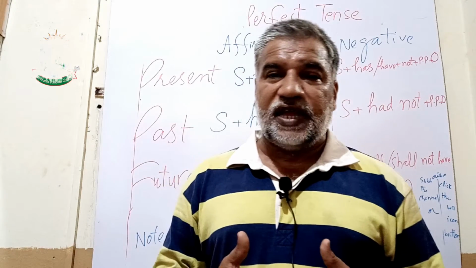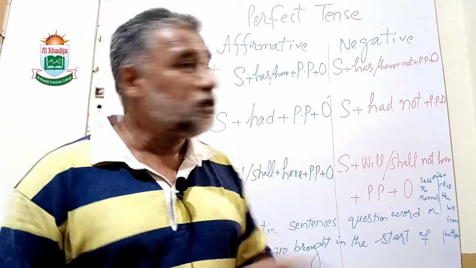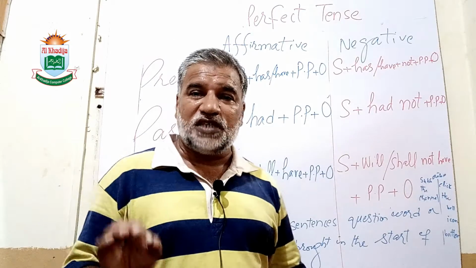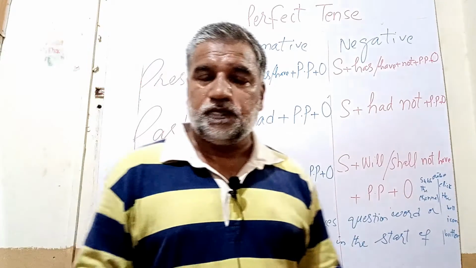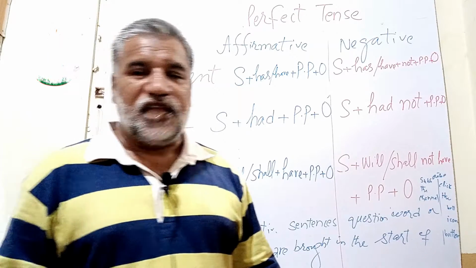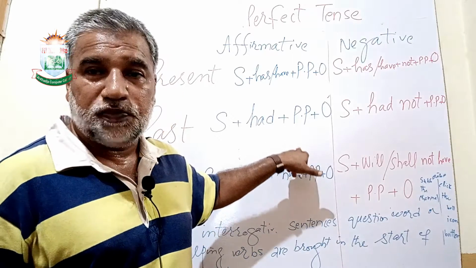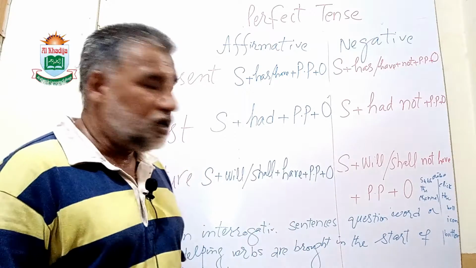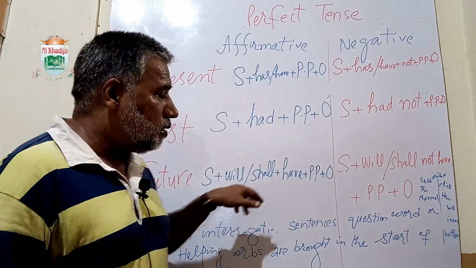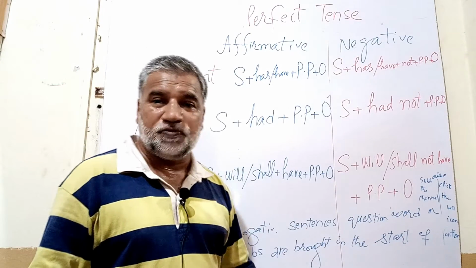So in this way we can understand, and I have already shared with you the syntax. The order of the syntax, you have seen: subject plus has or have plus past participle plus object. Likewise in past, subject plus had plus past participle plus object, and in future, subject plus will or shall have plus past participle plus object.